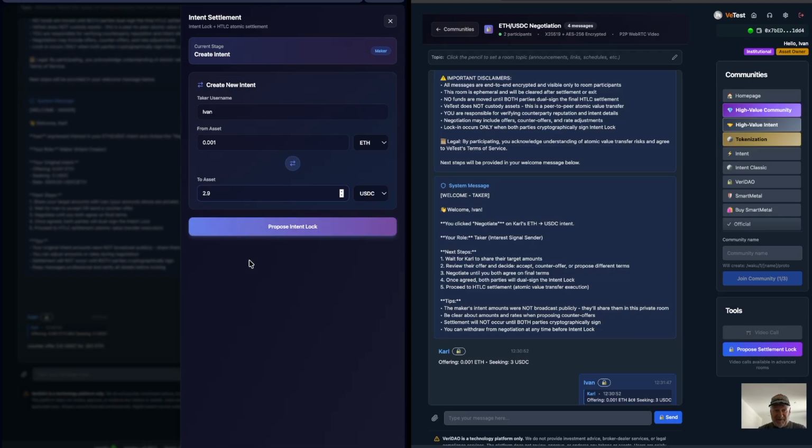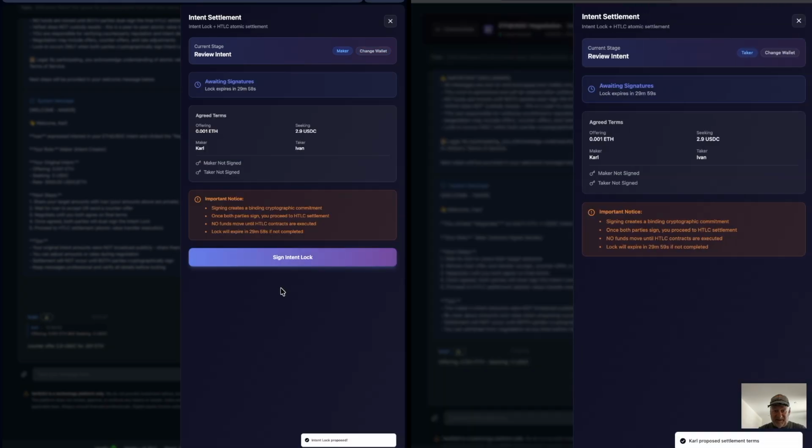So with that adjustment made, Carl, the maker, can now propose an intent lock. And we see some information there to Carl indicating the deal parameters, that we've got 30 minutes to make it happen.